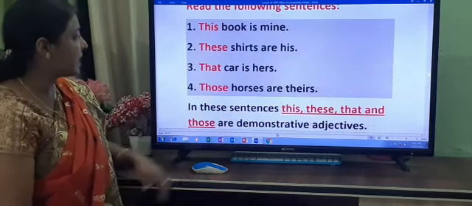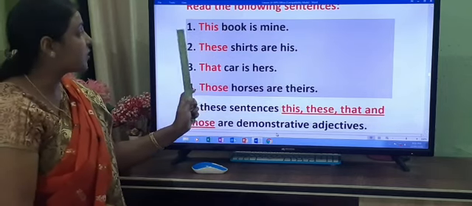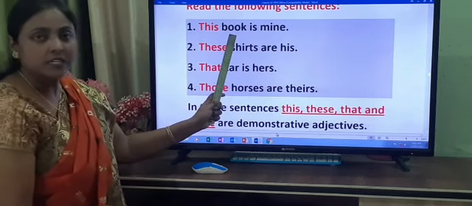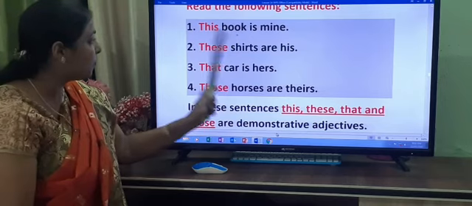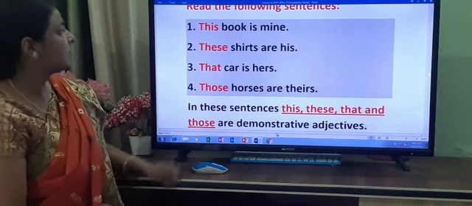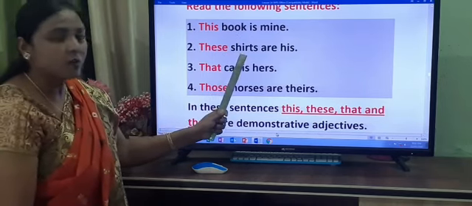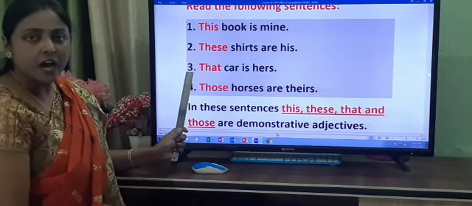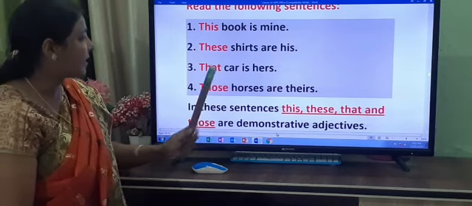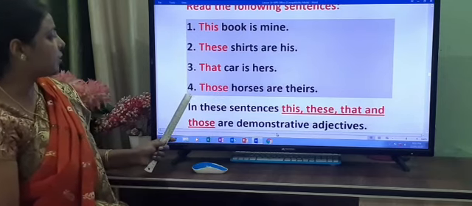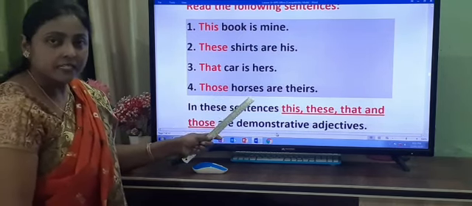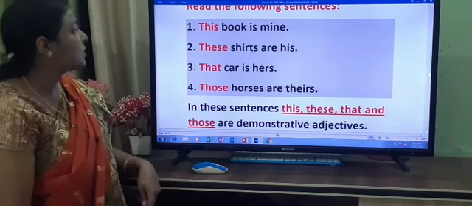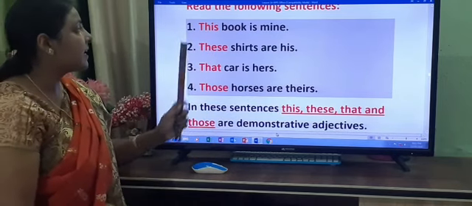So children, you can see here, they are always used before the noun. What is the noun in the first sentence? Book. The second sentence? Shirts. The third sentence? Car. And in the fourth sentence, horses is the noun. So it describes the noun.